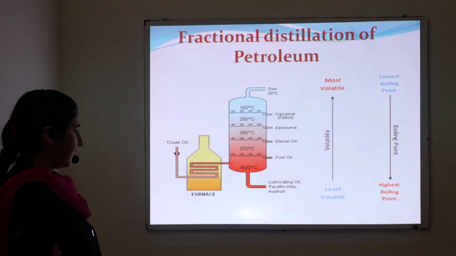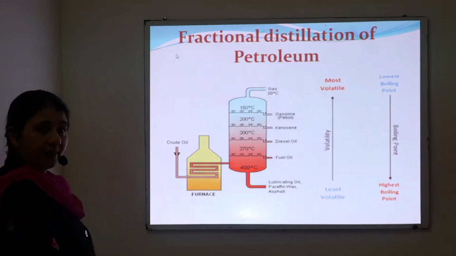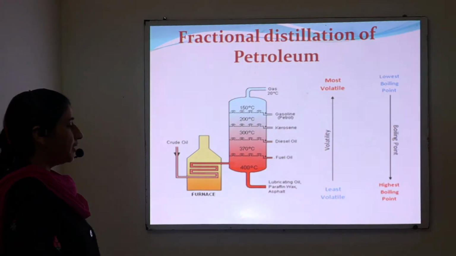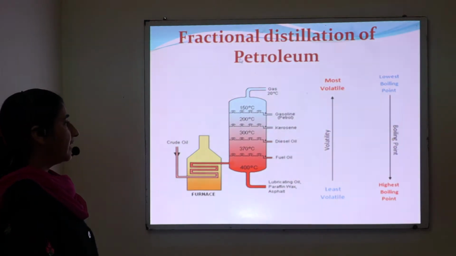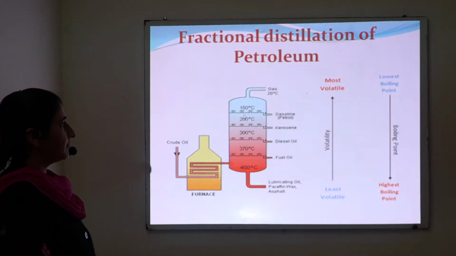Here we have a furnace in which the crude oil is heated, and this is a fractionating tower. First of all, crude oil is heated in a furnace at a temperature of 675 Kelvin. The vapors obtained in the furnace are introduced into a fractionating tower. The fractionating tower is divided into various components with shelves and holes. Each hole has a bubble cap which allows the lighter particles to escape, and the heavy particles are condensed and flow into a given tray.